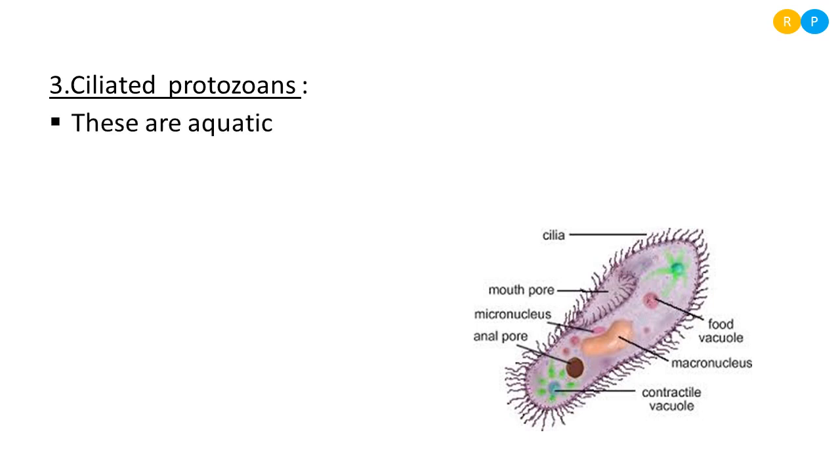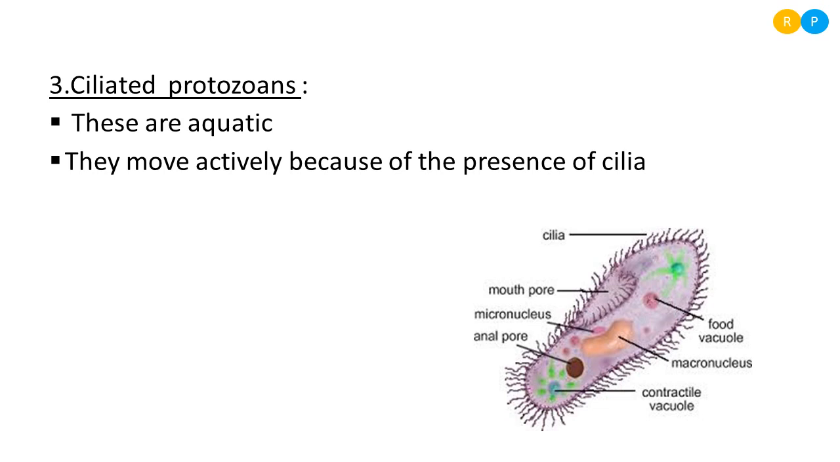So where do we find ciliated protozoans? They are actually habituated to water. In marine water and in fresh water, we can notice the presence of ciliated protozoans. So their habitat is aquatic habitat. In the aquatic habitat, they move actively because of the presence of cilia.